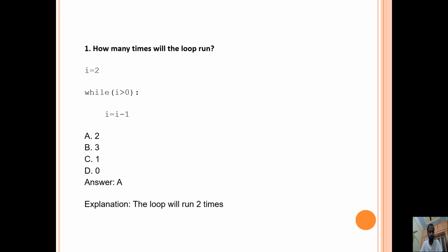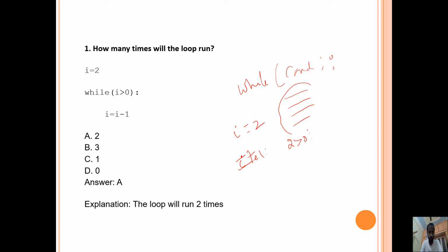The first question is how many times the while loop runs. This is a question based on the while loop. In general, the syntax of a while loop is: write while, some condition, colon, then write some block of statements. Now here, the initial value of I equals 2. In iteration 1, the value of I is 2. 2 greater than 0, the condition is true, so the body of the loop is executed.